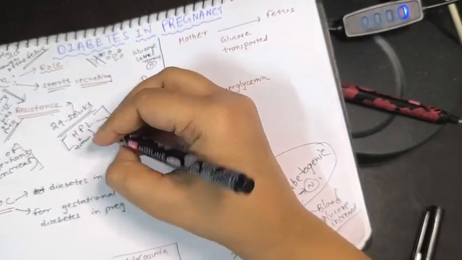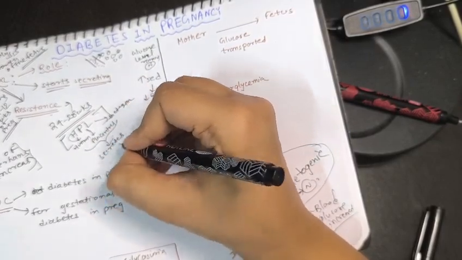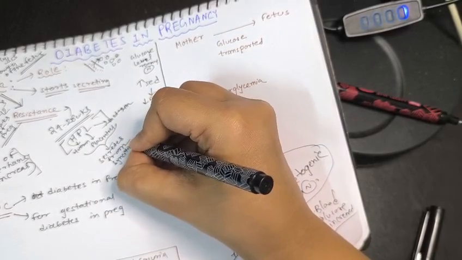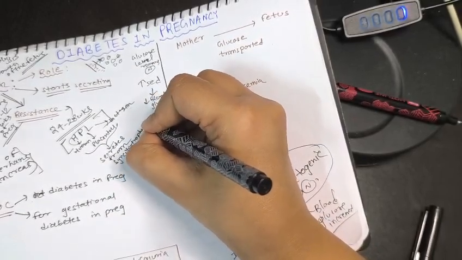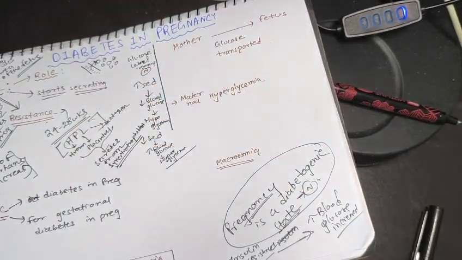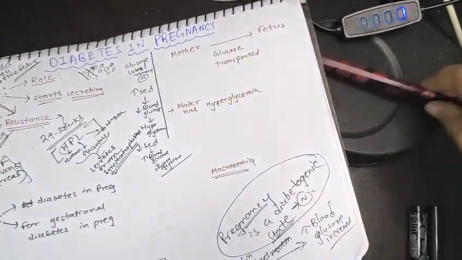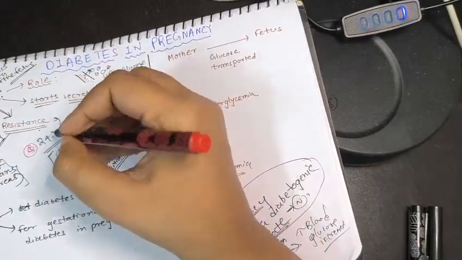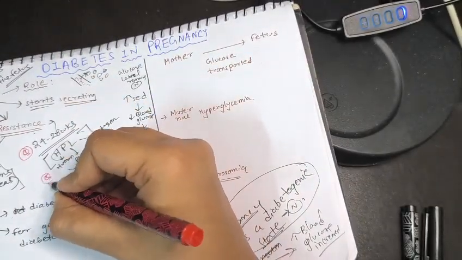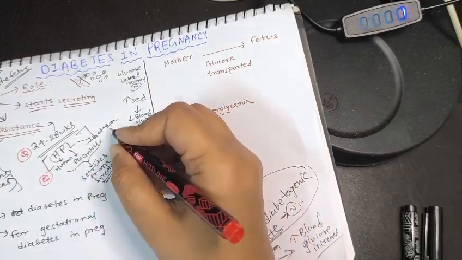And from where is it secreted? HPL is secreted from the syncytiotrophoblast. The syncytiotrophoblast is a part of the blastocyst. So just remember this. You can be asked when insulin resistance starts, and which hormone is responsible for that. Another question arises: from where does HPL secrete?